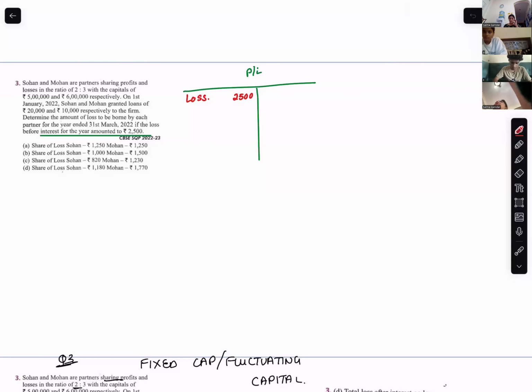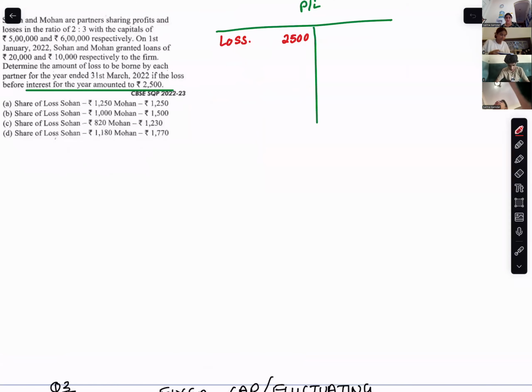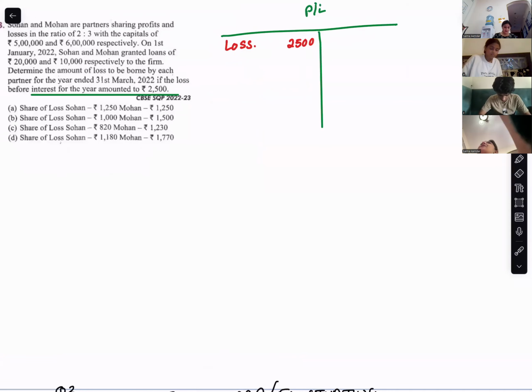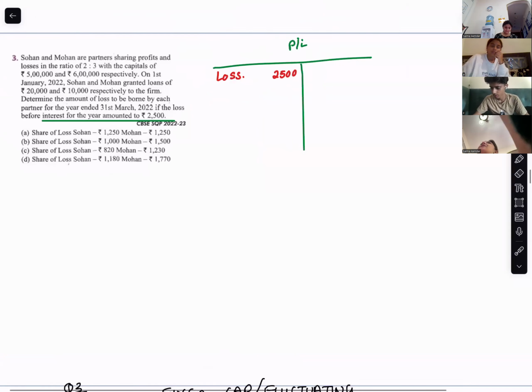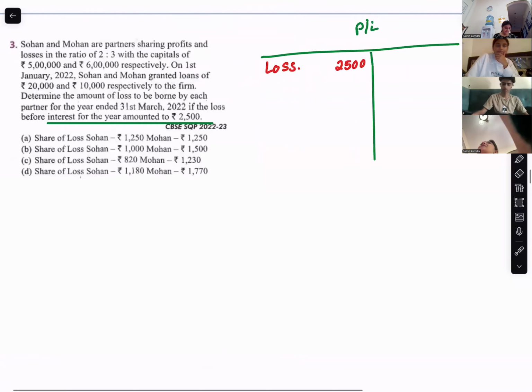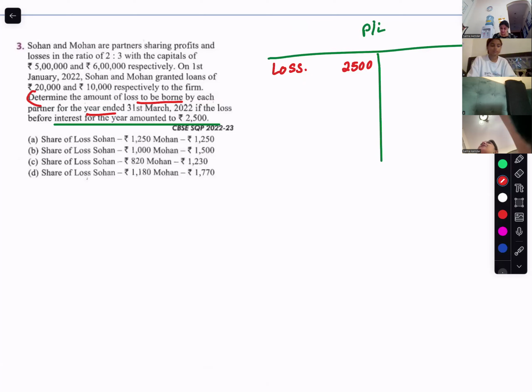We're doing question number 3 of the topic 3 MCQ, which is related to profit and loss appropriation account. Are you with me? Yes. Okay, fine. So over here, what do they want us to find out? Loss to be borne by each partner if the loss before interest is 2,500. Are you with me? Yes.